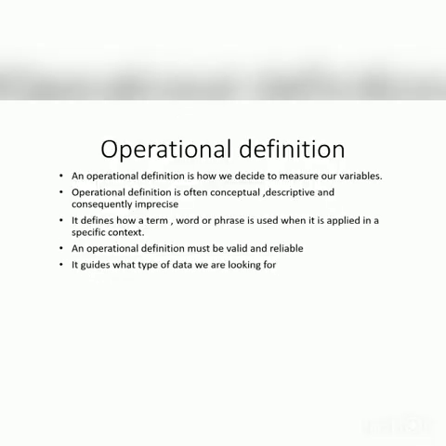Operational definition. An operational definition is how we decide to measure our variables. Measurement of variables is an integral part of research. Operational definition is often conceptual, descriptive, and consequently imprecise. It defines how a term, word, or phrase is used when it is applied in a specific context. An operational definition must be valid and reliable. It guides what type of data we are looking for. So an operational definition is something you can measure, or how you define your term for your research.